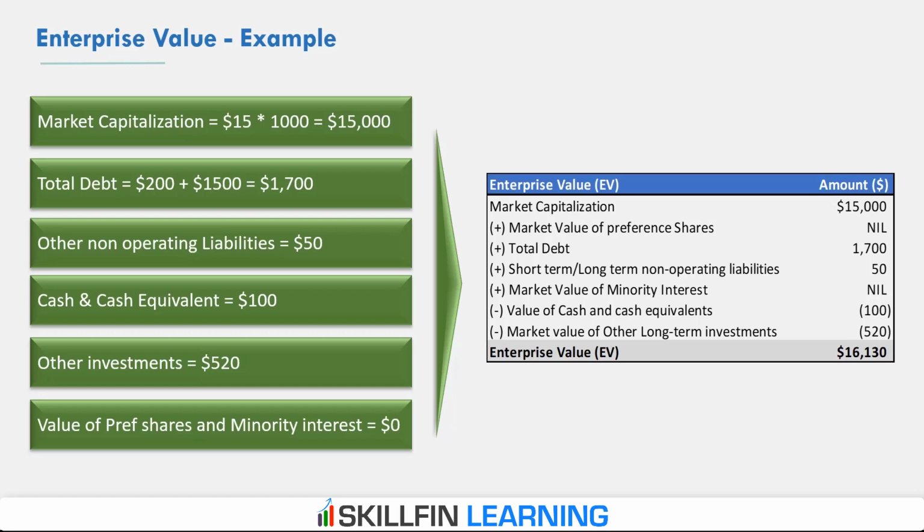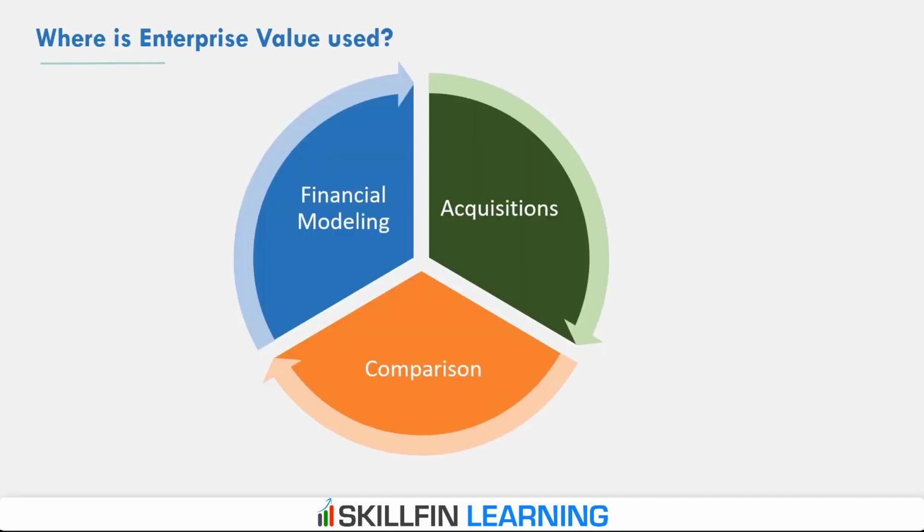So if we look at the calculation, we see that we have included the value of both equity and debt while calculating the enterprise value. Now let's discuss where enterprise value is used. Enterprise value is generally used at three places. First place where it is used is for measuring the value of a company or business for making acquisition or divestment decisions. Second is for making valuation comparison across companies. And the third is for financial modeling.